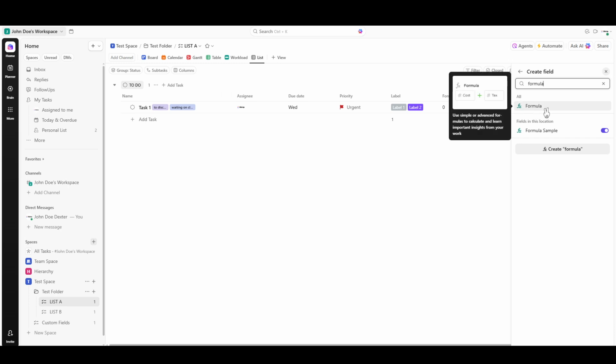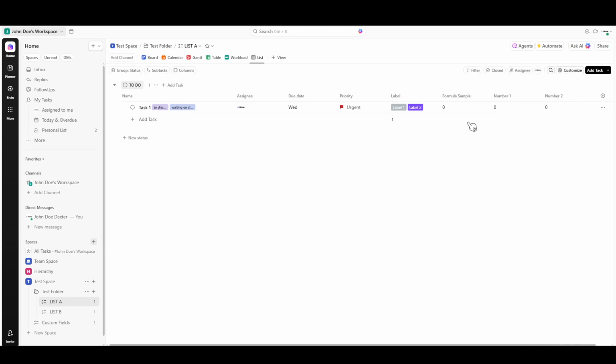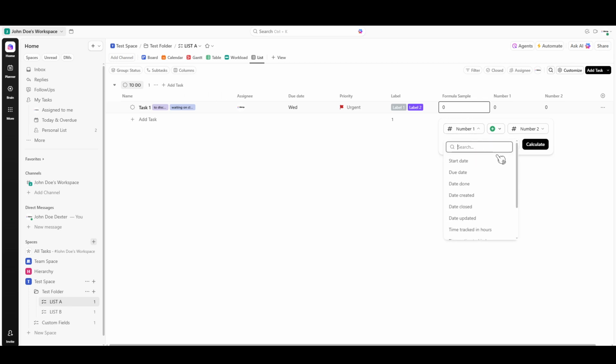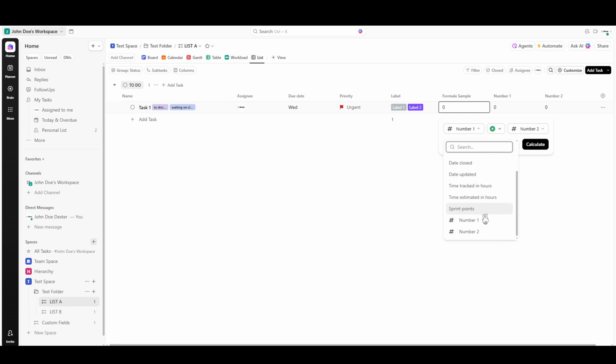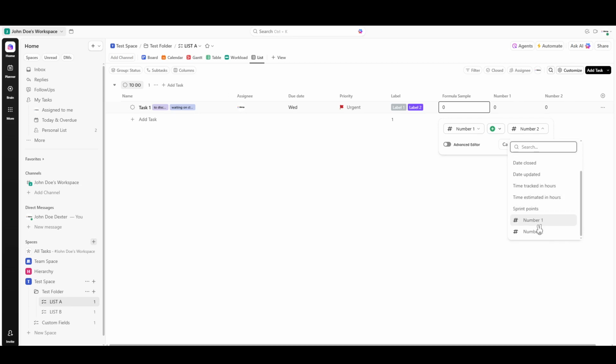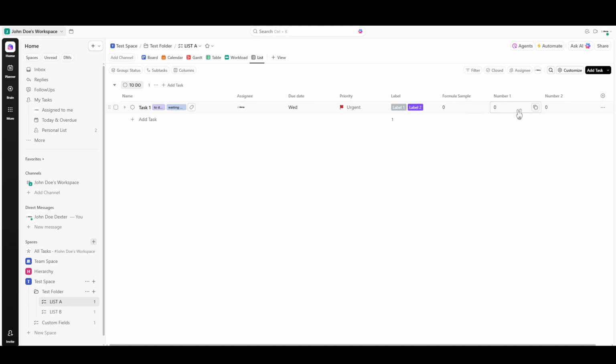Once you've added your formula field, clicking on it will open up a versatile interface. Here, you'll notice three distinct sections. The middle of this interface is dedicated to the mathematical operation itself, while the two sections on either side serve as inputs for your data. Selecting these inputs is straightforward. You can choose from any number fields you've already set up in your task view. For example, if you have two different number fields you'd like to use, simply select them to act as your inputs. After these selections, it's all about defining the mathematical operation you want to perform between these fields.